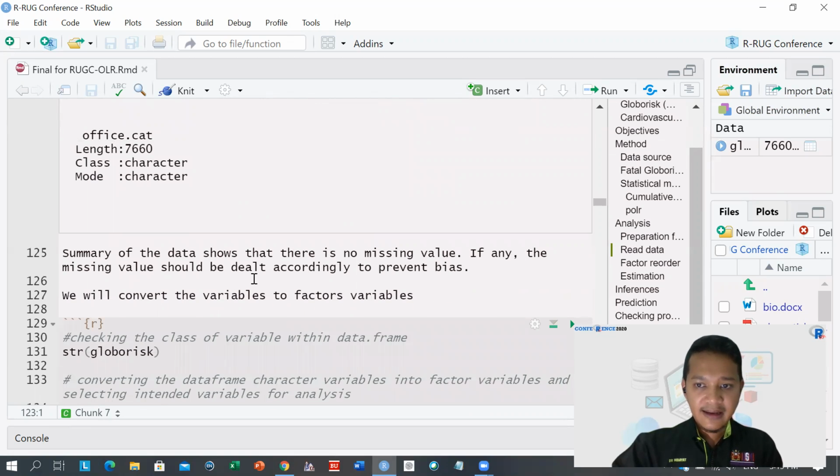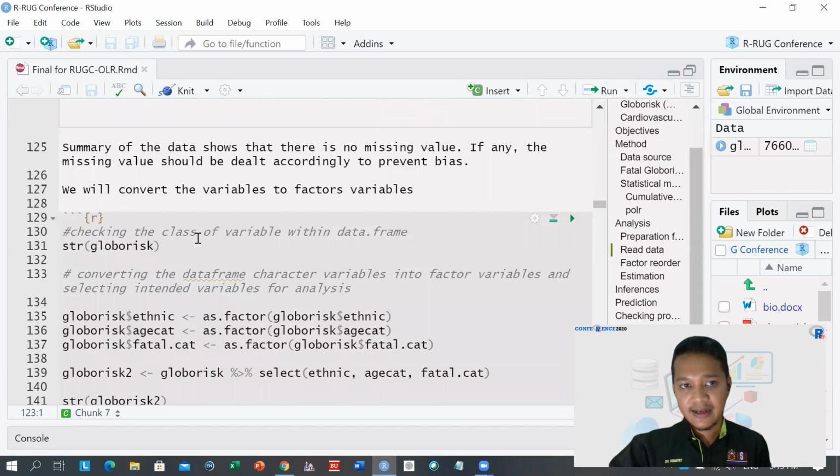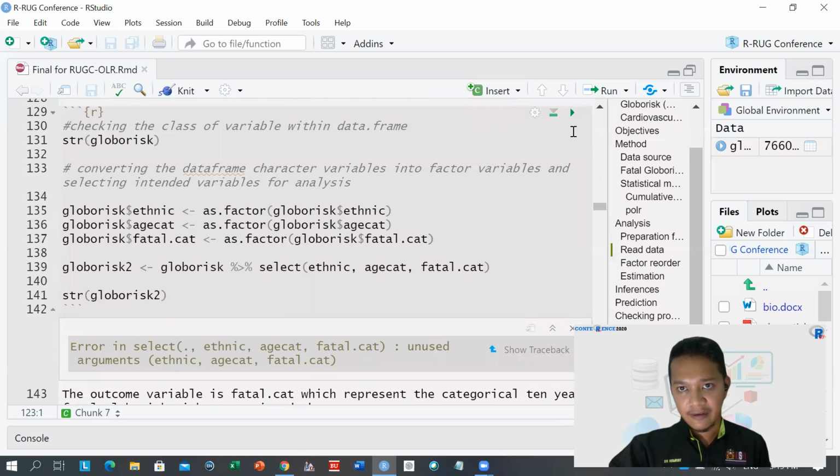All right. The next step is we will convert the character variables into factor variables by using the str function and as.factor function. And then we will select the intended variables in this analysis from globaris and make it a second object named globaris2. We will use the str function again to have a look at what we have done.